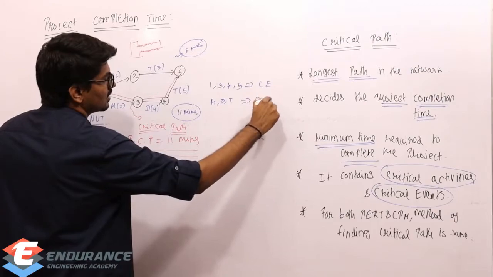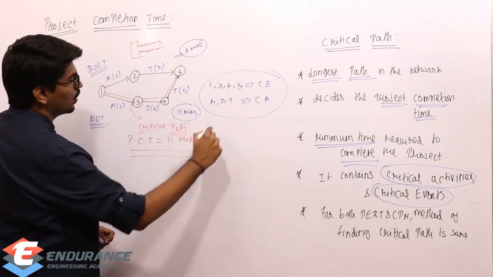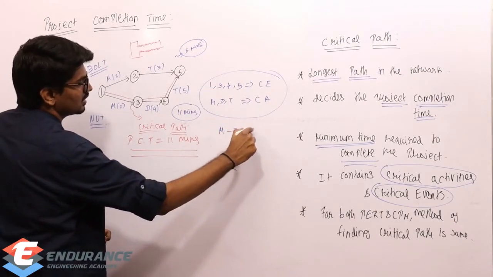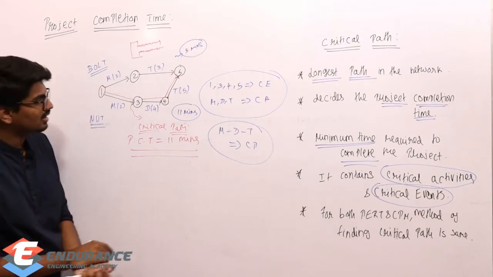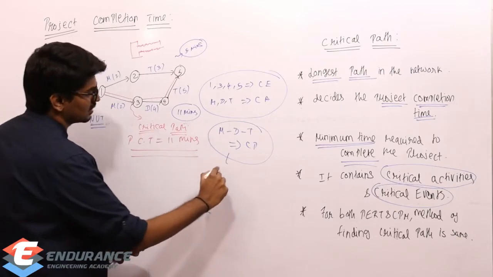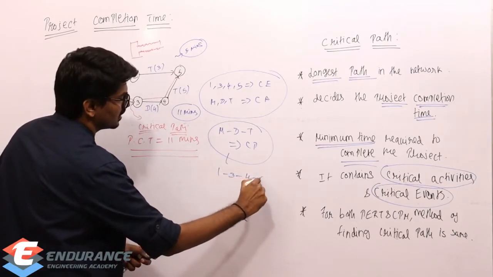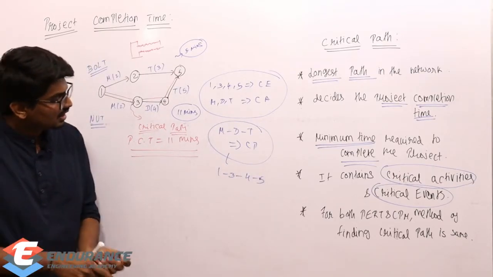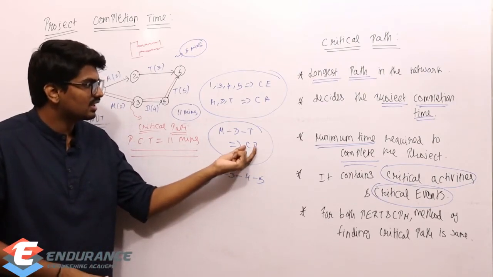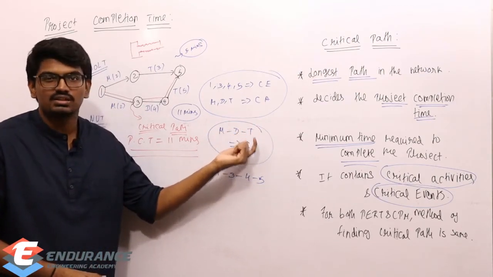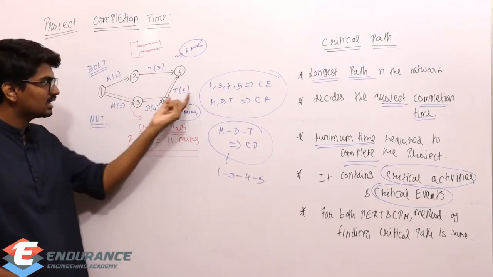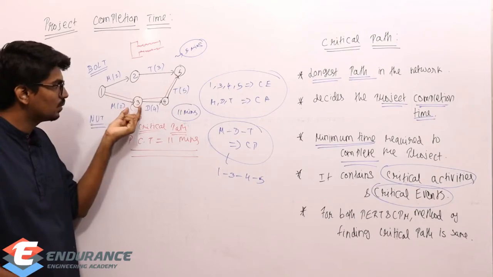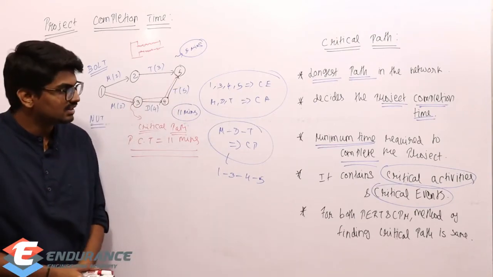So overall, M, D, T is the critical path, or sometimes they will represent it as 1, 3, 4, 5. So we can use events for representing the critical path, or we can use activities for representing the critical path. It depends on the problem. Those activities are critical activities, and those events 1, 3, 4, 5 are critical events.